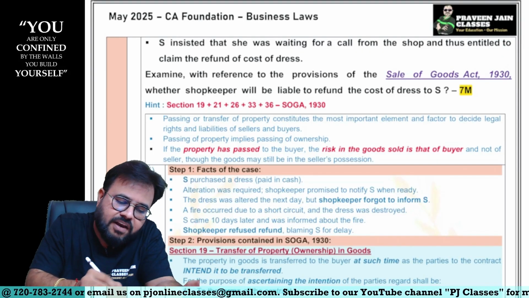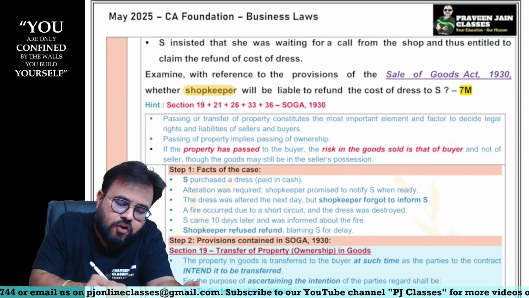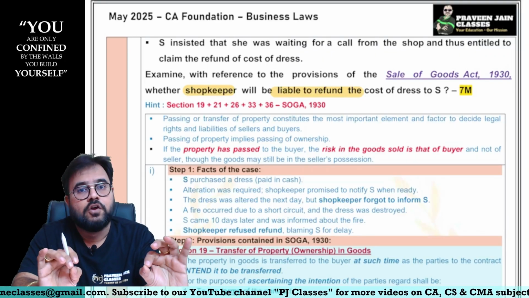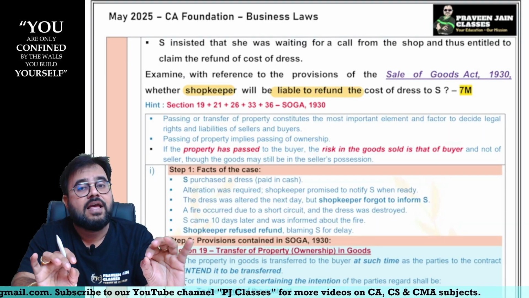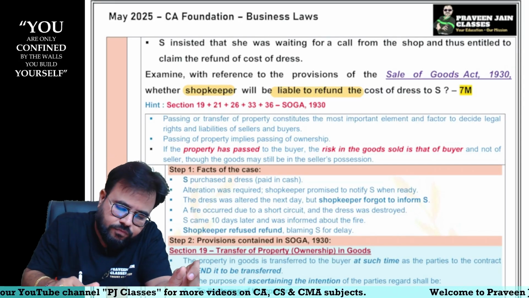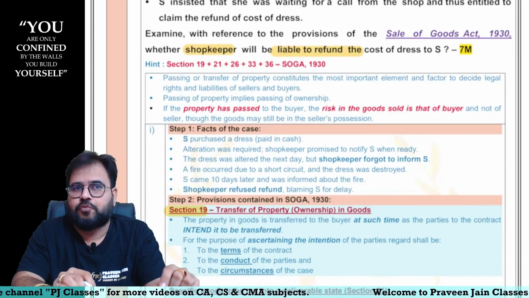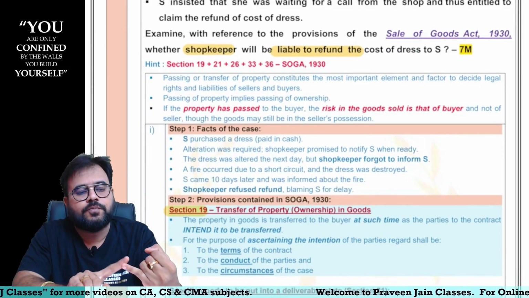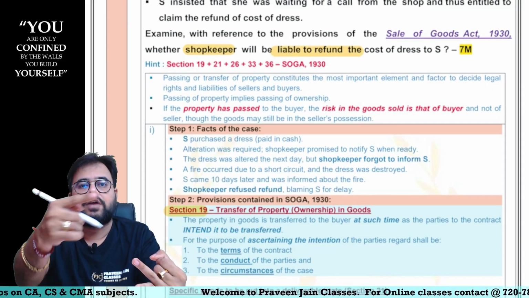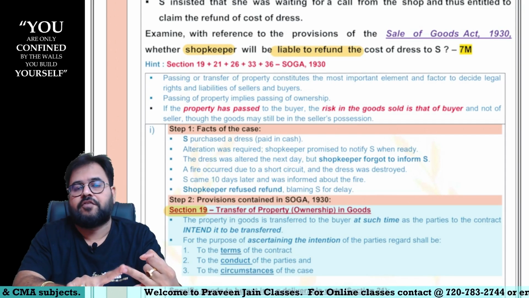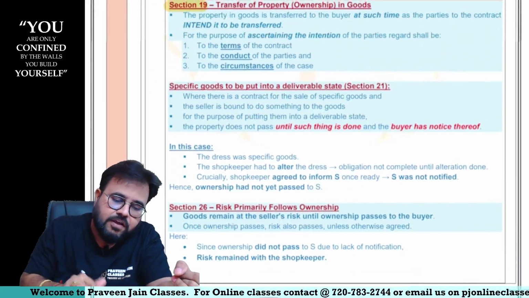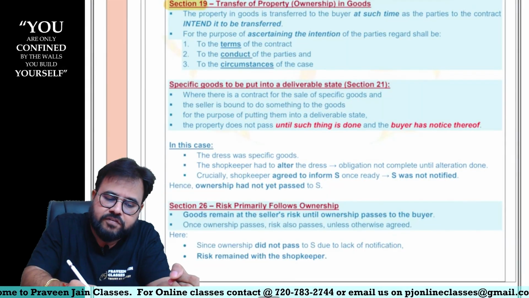Examine with reference to the provisions of the Sale of Goods Act whether the shopkeeper will be liable to refund. Can I say all the logical reasoning I have already given, sir. Shopkeeper, you are still the owner, because if at all the passing of ownership has to occur as per section 19, it was your duty to complete your obligation. What was your obligation? One is to alter the dress and second was to inform. You altered but you did not inform. That means you did not fulfill your obligation. Because you did not fulfill your obligation, sir, you are still the owner.